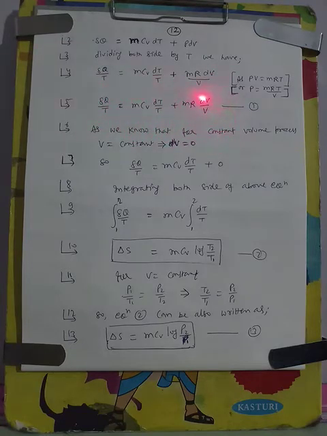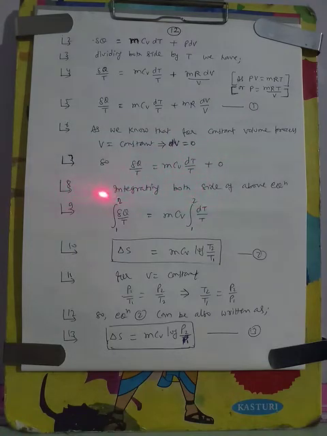Now we are writing this equation as dq by T is equal to mCv dT by T plus mR dV by V. Say this is equation 1. As we know, for a constant volume process, V is equal to constant. So when V is constant, then dV is equal to 0. So in equation 1, this dV will be 0, and the equation will turn like this: dq by T is equal to mCv dT by T.